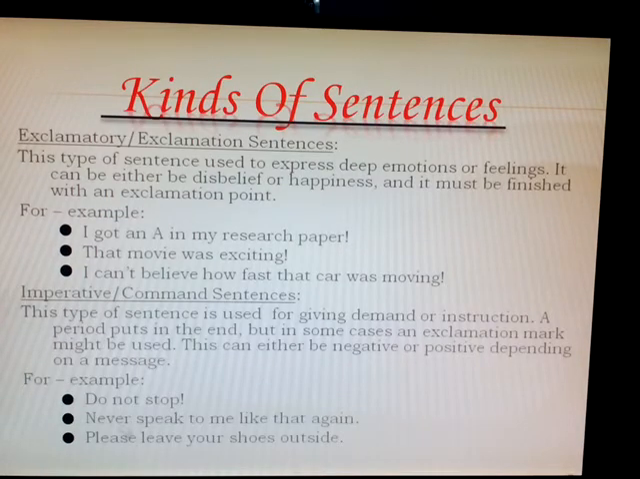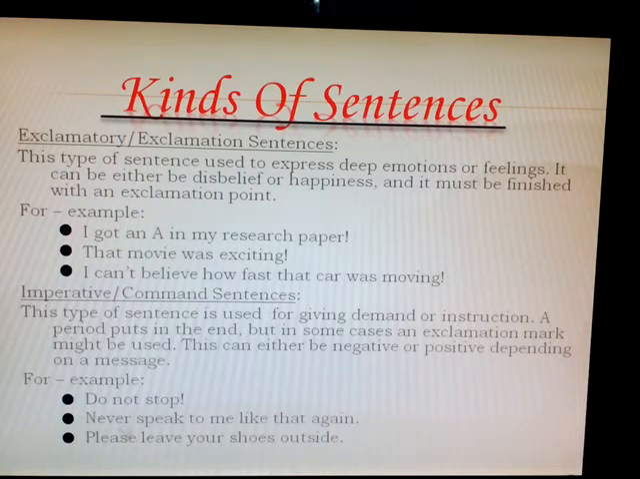Then comes exclamatory or exclamation sentence. It always ends with an exclamation mark. This type of sentence is used to express deep emotions or feelings. Wow, ha, alas, hurrah, we have done these interjections. You remember that? Now when such a sentence comes, it shows complete emotions and feelings. It can be either disbelief or happiness, and it must be finished with an exclamation point. For example, I got an A in my research paper! This is an exclamation because I got an A.